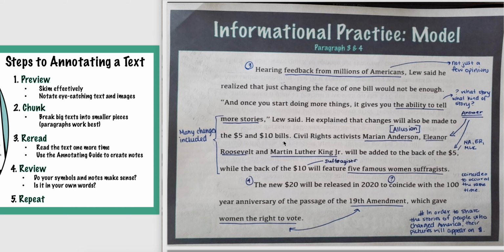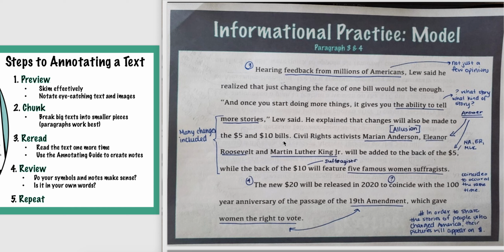These are people that helped the American people. And then he not only wants to stop there, like he doesn't want to just start right there with the $5 bill. And notice he says the back of it. So he's not necessarily going to be replacing the front, just the back. And then now he's looking at the $10 bill for 5 famous women suffragists. He does not name who those suffragists are. And some of you might be wondering, what is a suffragist? A suffragist is somebody that helps fight for your right to vote.